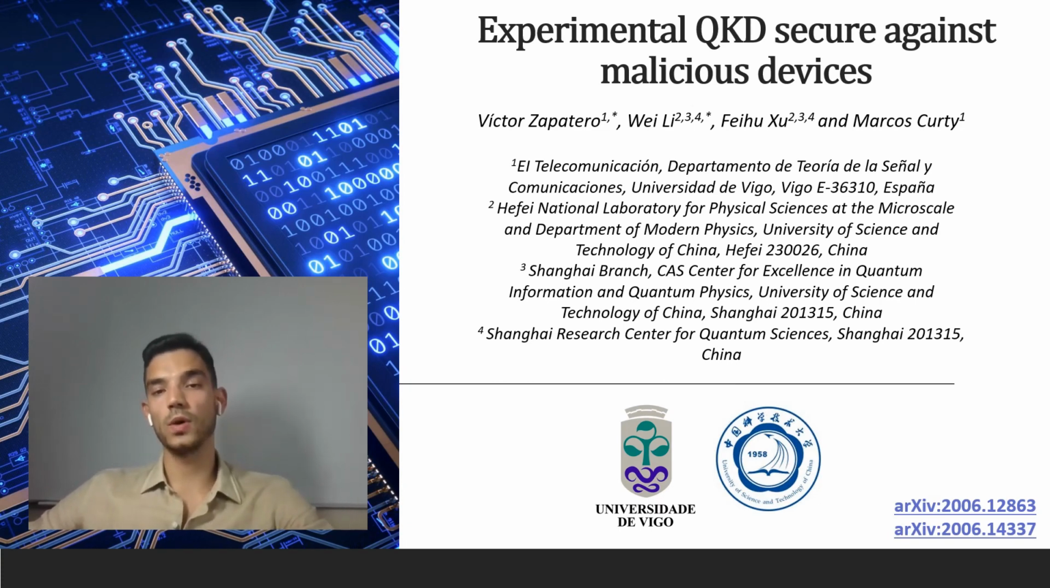To state it shortly, what we do is we report on the first QKD implementation robust against malicious QKD equipment, and it is based on the use of redundant devices and distributed QKD post-processing. In the first part of the talk, I will introduce the main theoretical background, and then in the second part, my colleague Wei will describe its experimental implementation.